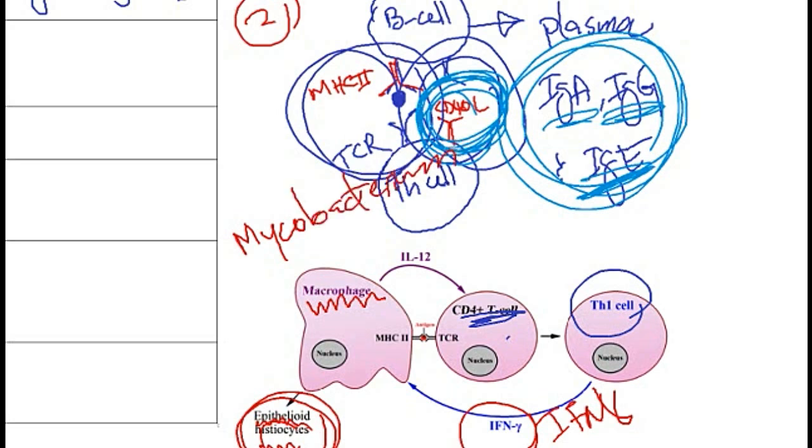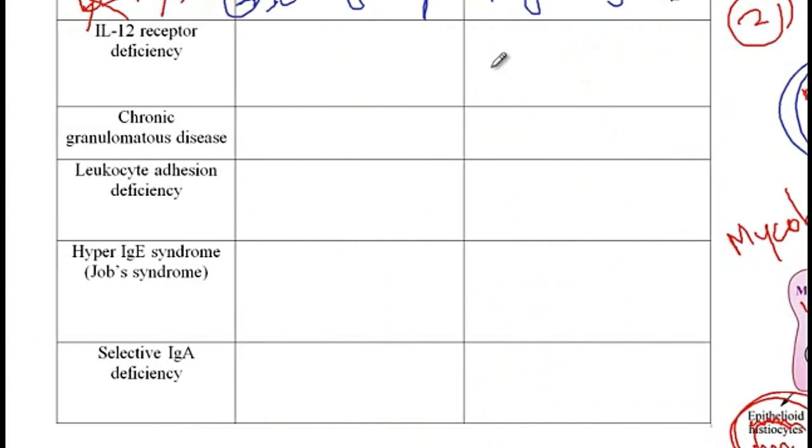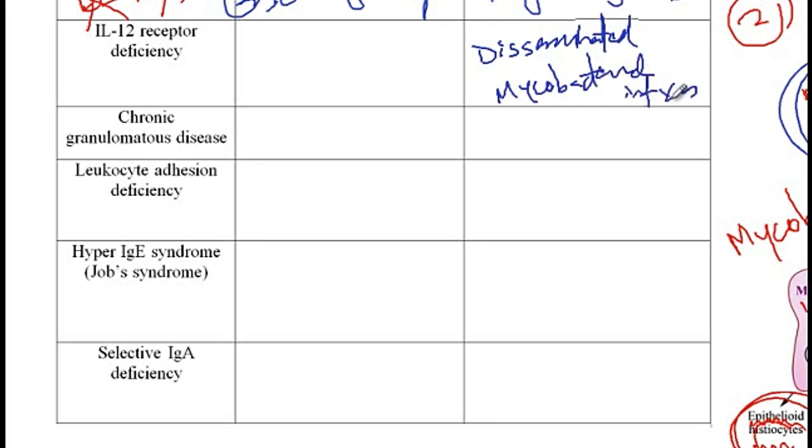So if there is a problem with the IL-12 receptors, interferon gamma will not be released and macrophages will not be able to differentiate. These patients will present with disseminated mycobacterial infections. The next condition is chronic granulomatous disease, also known as CGD, and it's due to a problem in the